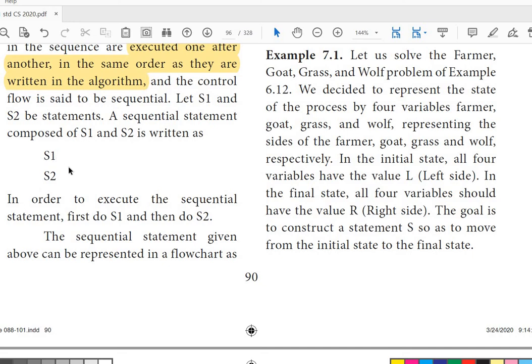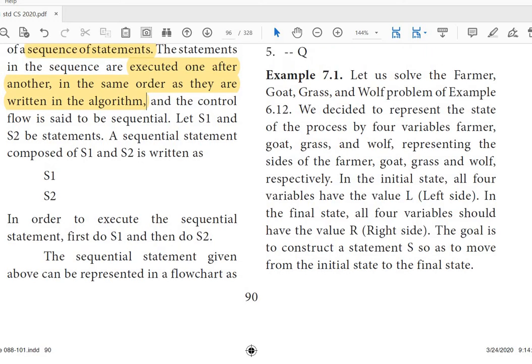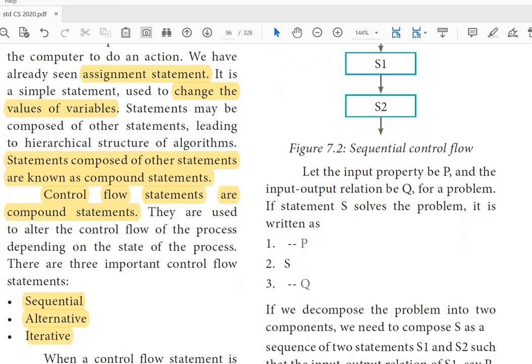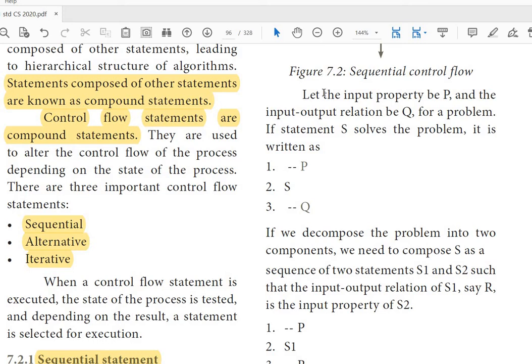S1, S2: statement 1 is executed, then statement 2 is executed. And how do we represent this in an algorithm? Simple, S1 followed by S2. Then in the algorithm, P is the input, S is the process, and Q is the output.